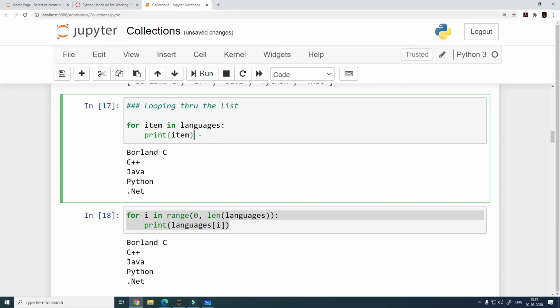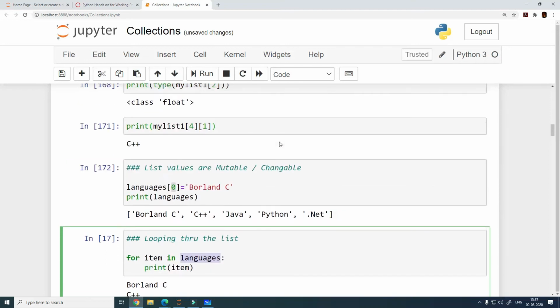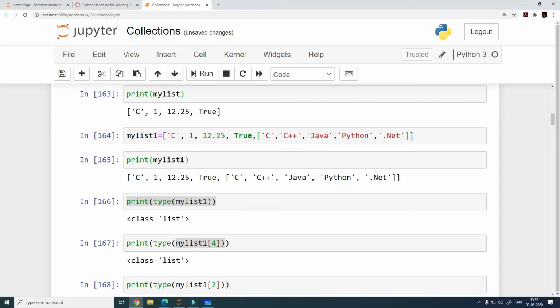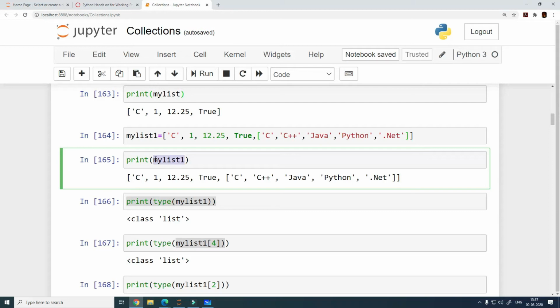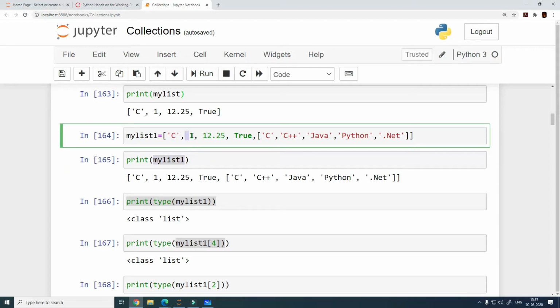Now my question to you is, my list contains another list, right? If you look at it, my list 1 contains another list, right? So when I print this, how are the individual elements going to get printed? Is it going to print C1, 12.25, true, C, C++, Java, Python and .NET separately, or is it going to treat this list as an individual list and print all of these values together?